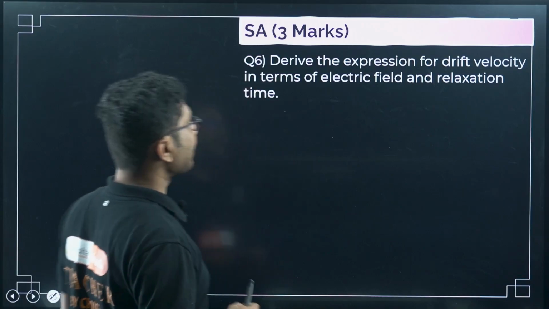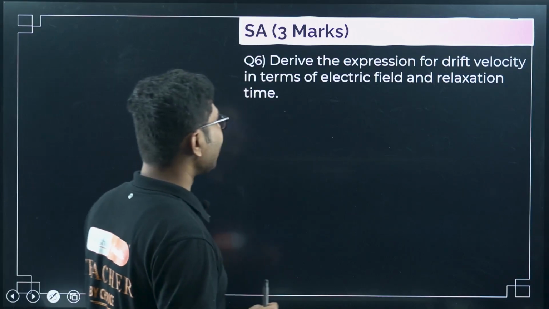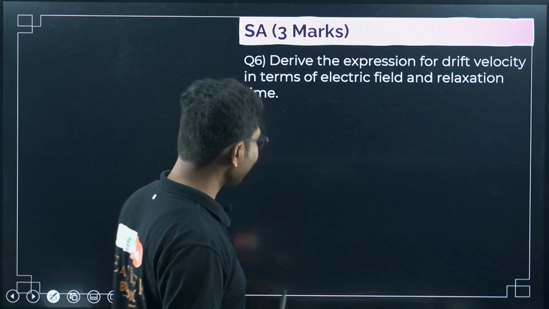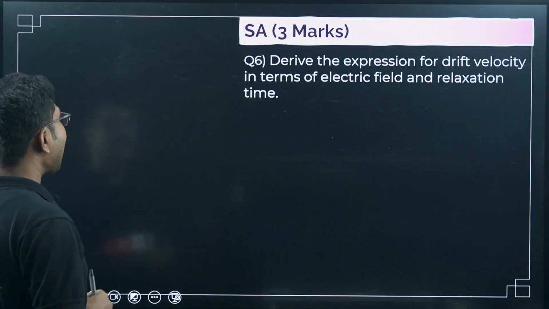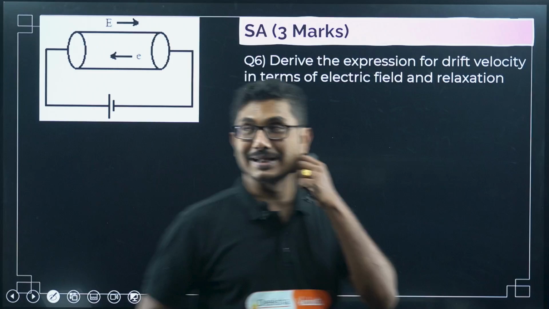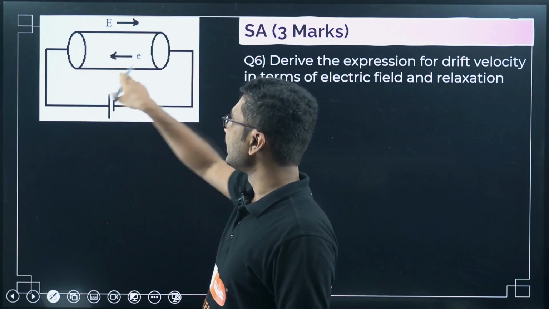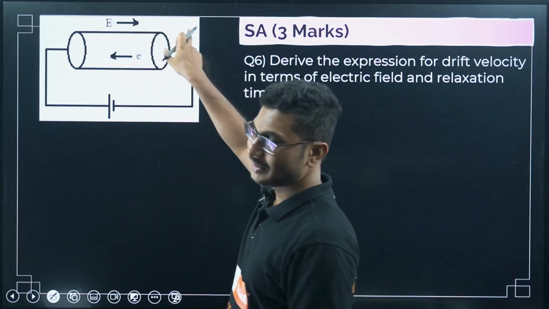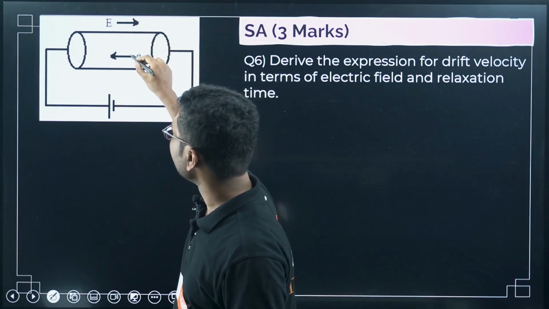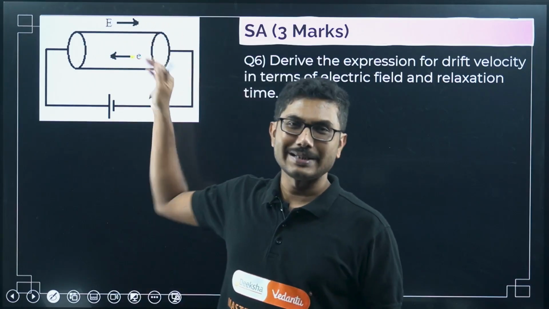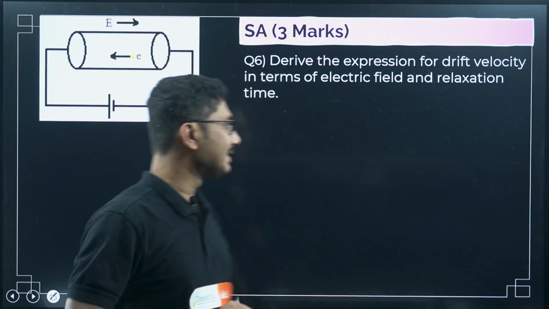Now derive the expression for drift velocity in terms of electric field and relaxation time. To start the answer, you have to draw this circuit diagram. There is a battery here, there is a conductor here, an electric field is applied in this direction, and an electron is moving in this direction. This is the basic thing that you have to draw, a very basic picture.